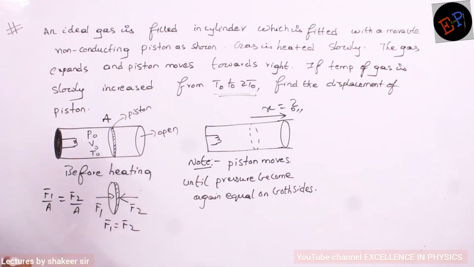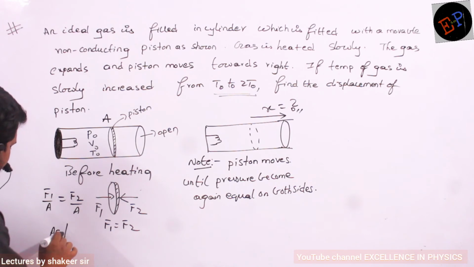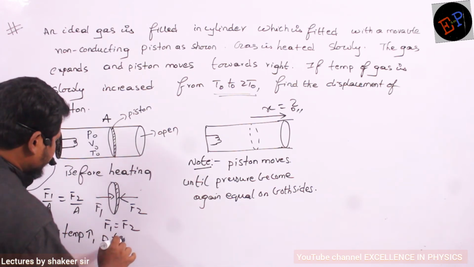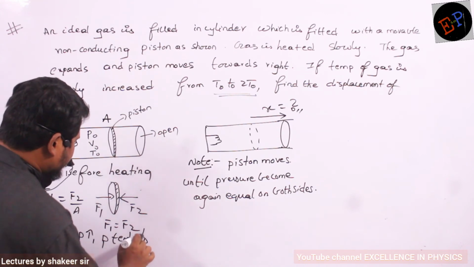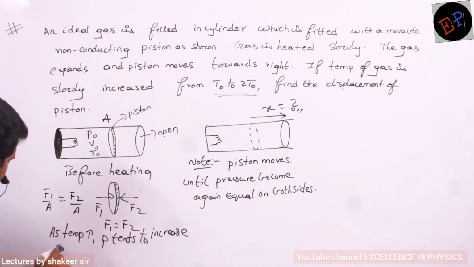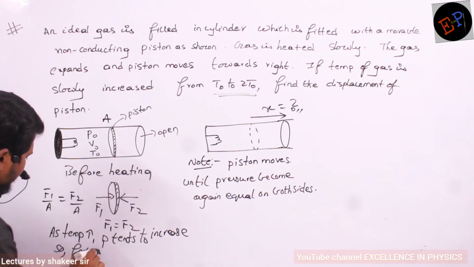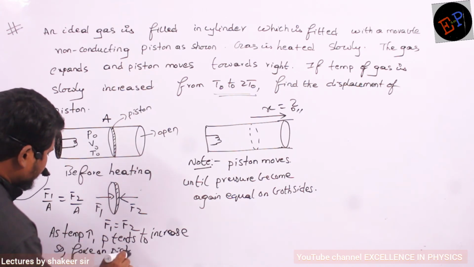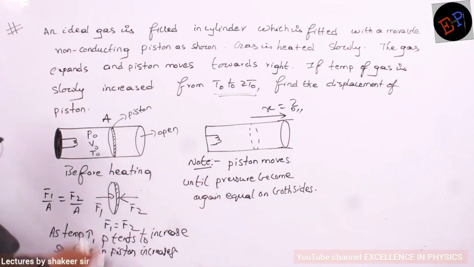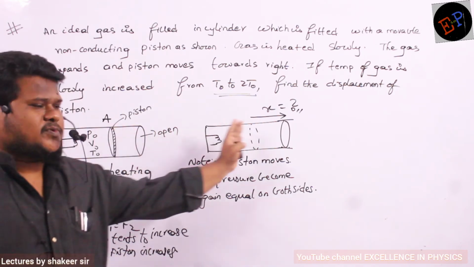So before that we will write one thing here. As temperature increases, pressure tends to increase. So force on the piston increases. So when force on the piston increases, the piston moves.